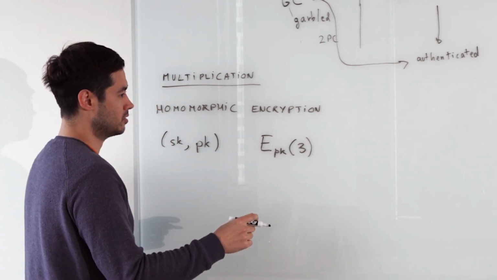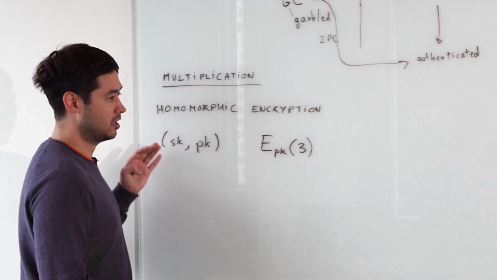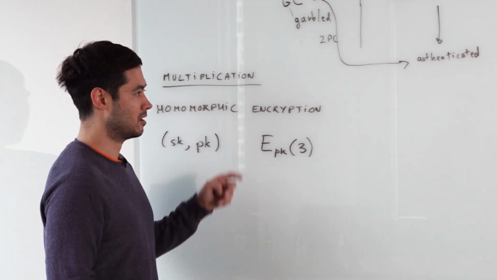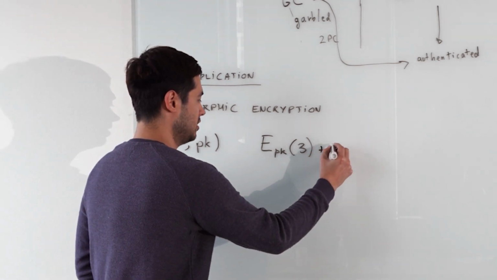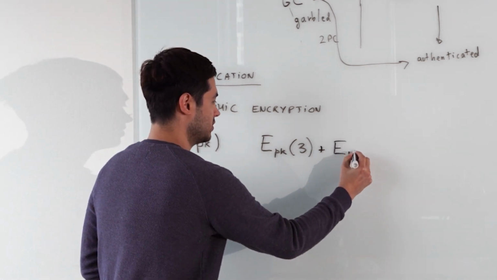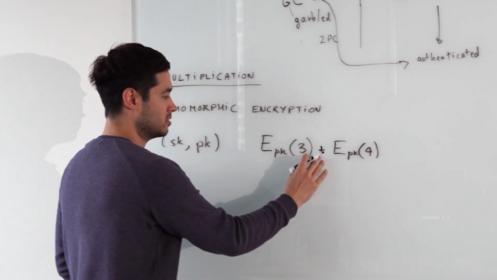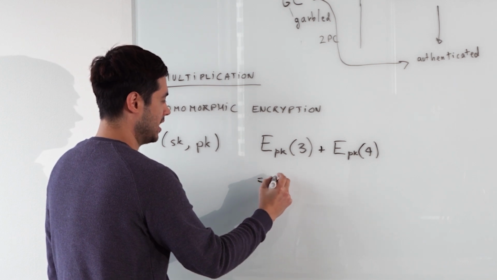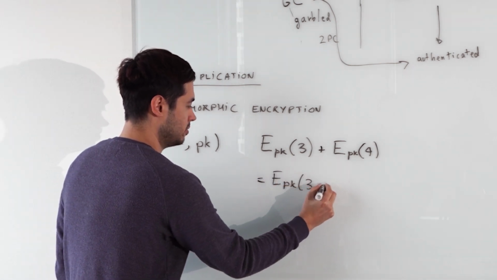Here we have different flavors of homomorphic encryption schemes. What we want is a scheme that supports addition. So if you have two ciphertexts, you want to be able to add them in a special way, such that it will give you the encryption of 3 plus 4.